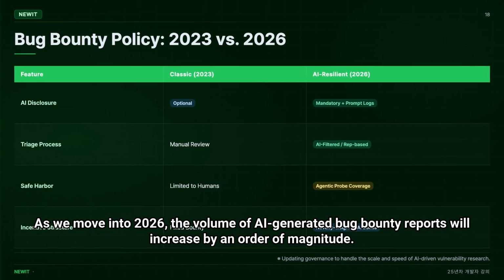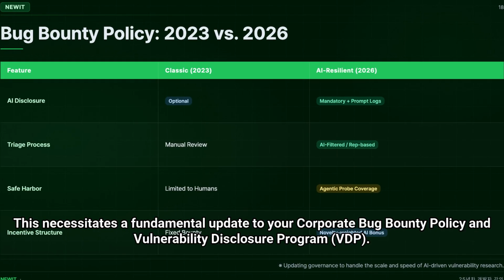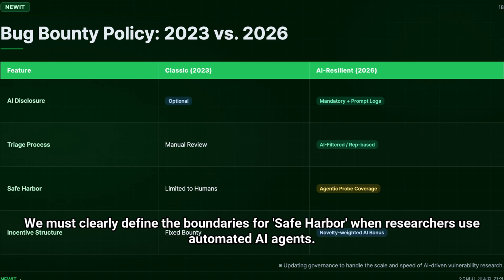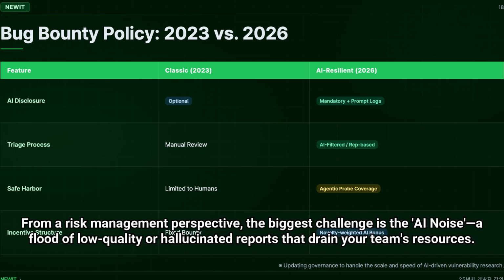As we move into 2026, the volume of AI-generated bug bounty reports will increase by an order of magnitude. This necessitates a fundamental update to your corporate bug bounty policy and vulnerability disclosure program, VDP. We must clearly define the boundaries for safe harbor when researchers use automated agents. Your policy should mandate that researchers disclose if AI was used to identify the bug and provide the prompts used for reproducibility. From a risk management perspective, the biggest challenge is the AI noise, a flood of low-quality or hallucinated reports that drain your team's resources.